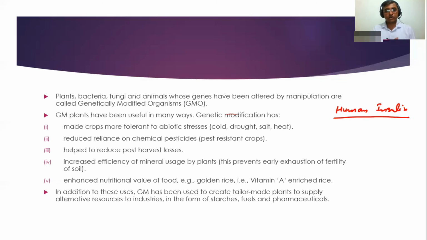So here the use of chemical pesticides will be reduced. Similarly, there are certain post-harvest losses, they may occur, so they can also be reduced.